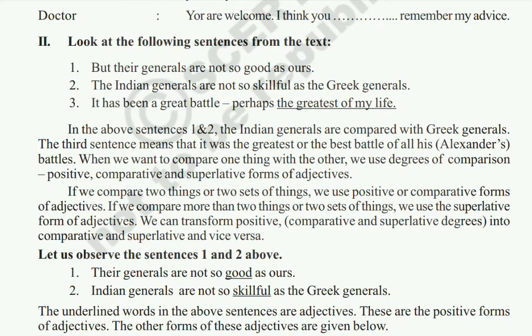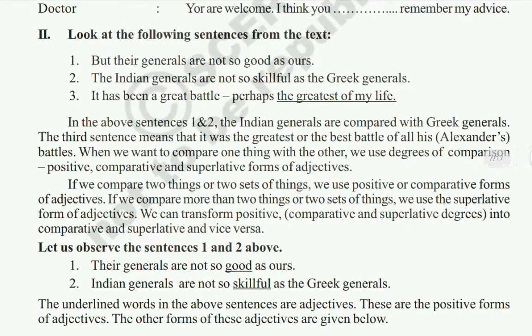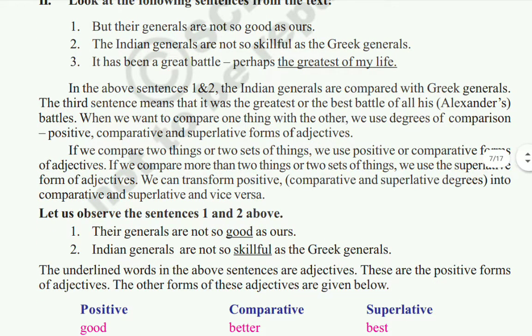We can transform positive into comparative and superlative and vice versa also.